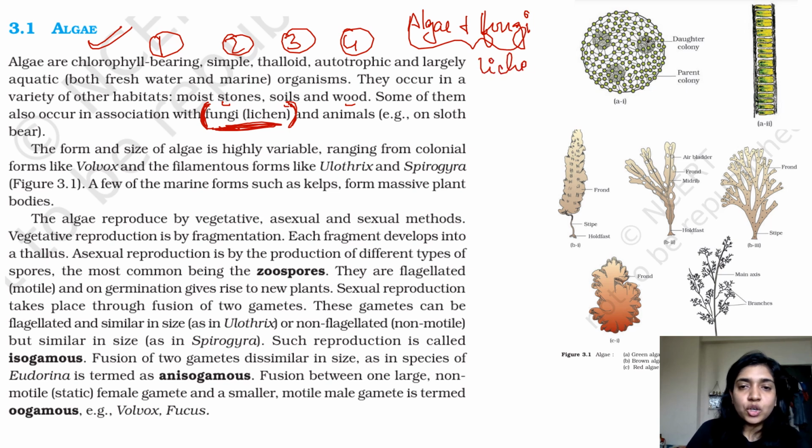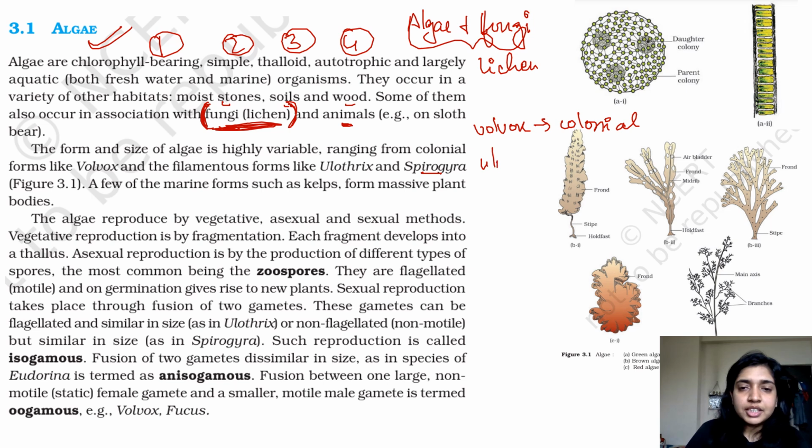And lichen is formed on trees. Algae can also be found on animals, for example, the sloth bear. The form and size of algae is highly variable, ranging from colonial forms like Volvox. So over here you have to write that Volvox is colonial. Whenever you see the word colonial, you have to associate the word Volvox with it. And the filamentous forms like Ulothrix and Spirogyra.